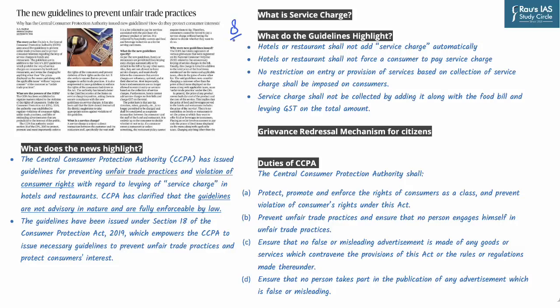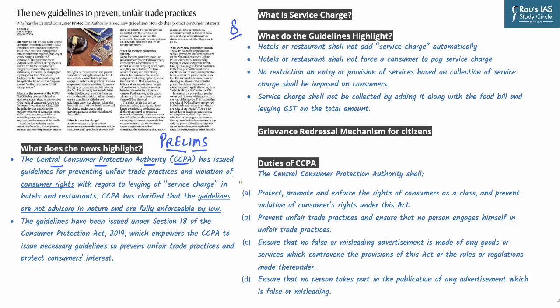Page number 8 of today's newspaper has an article which talks about guidelines to prevent unfair trade practices. Now, this topic is important more from the perspective of the prelims examination, as it highlights an important authority, that is the Central Consumer Protection Authority or CCPA. Before understanding what CCPA is, let's try to understand the context of the news.